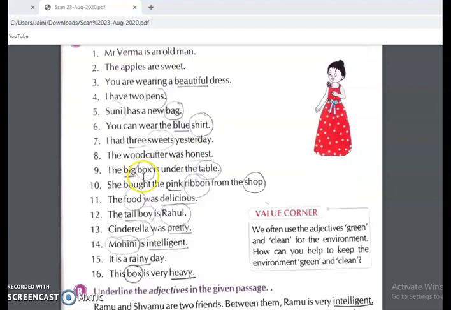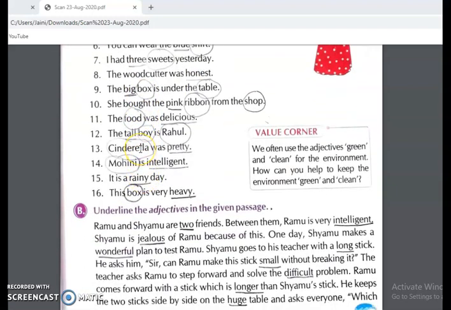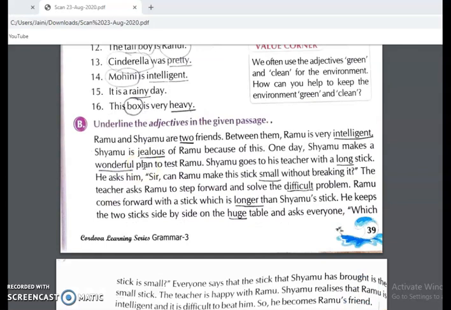Like this, you can do all these sentences. It is very easy and I hope all of you understood this. So the rest of the sentences you will do by yourself. And of course, I will send the answers in the description also. Okay. Then next, underline the adjectives in the given passage.